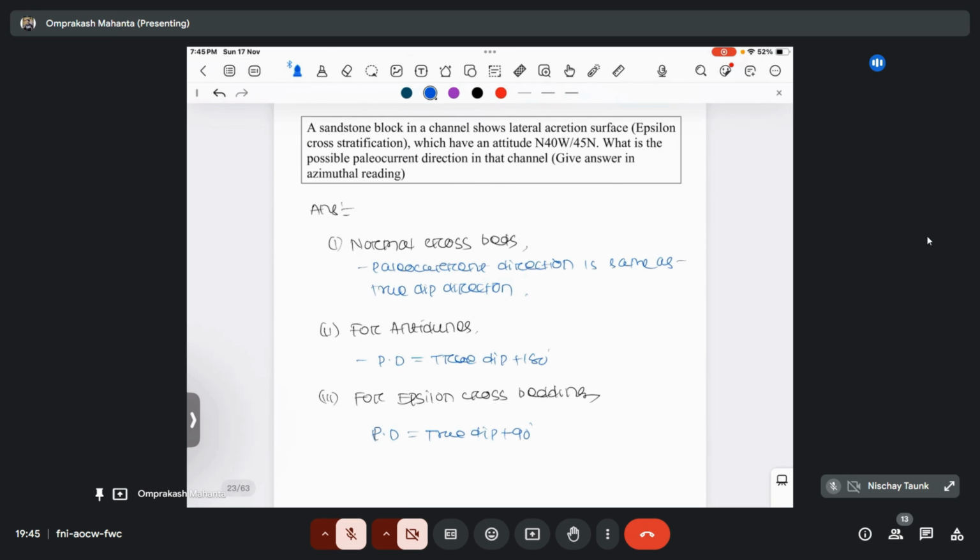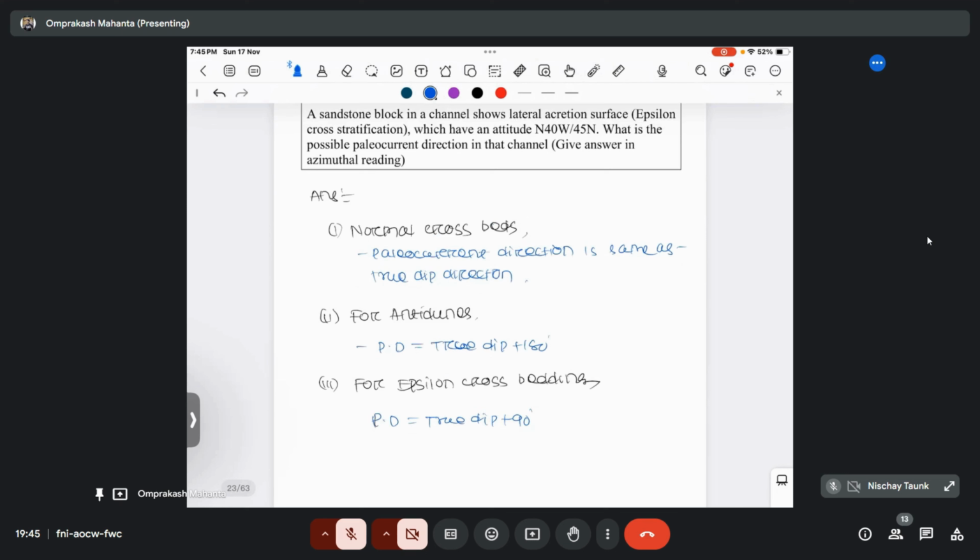So what is given here? Here the attitude of an epsilon cross bedding is given. So first we need to find out the dip direction, then we need to add 90 degree, and that will become the possible paleocurrent direction for epsilon cross bedding. If it was a normal cross bed, then the paleocurrent direction will be the same as the dip direction.